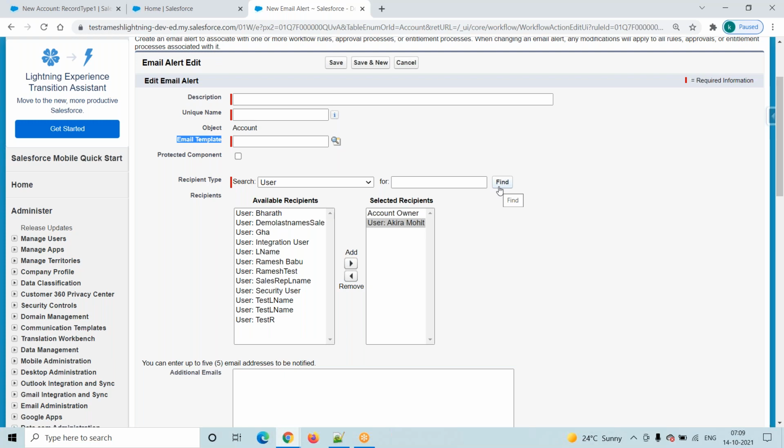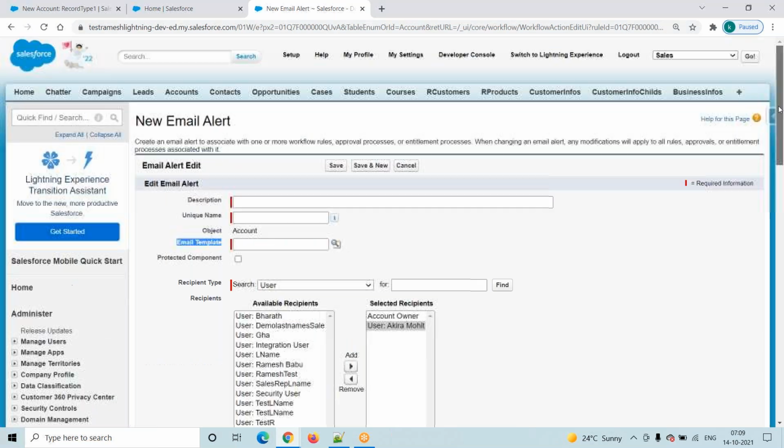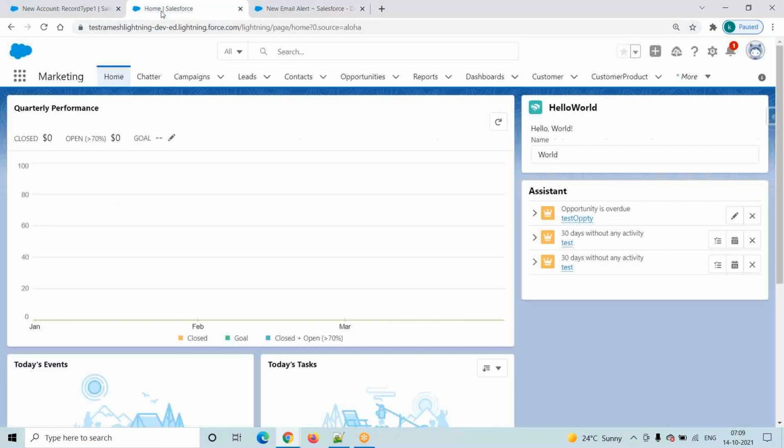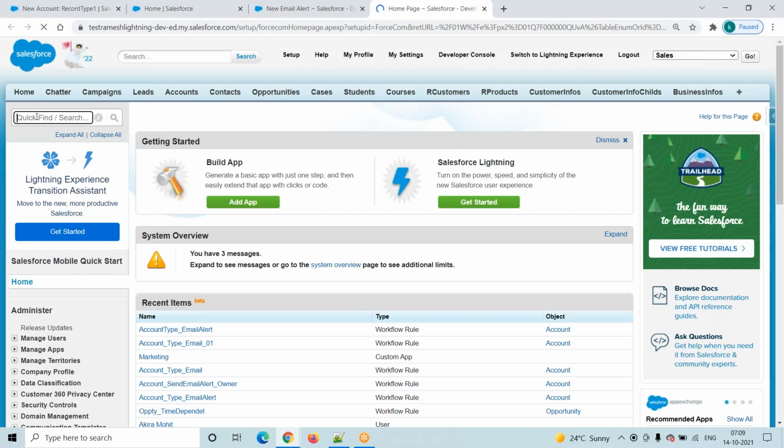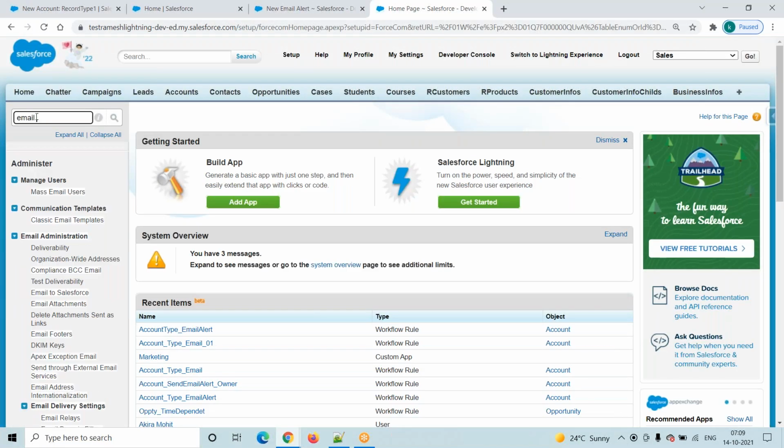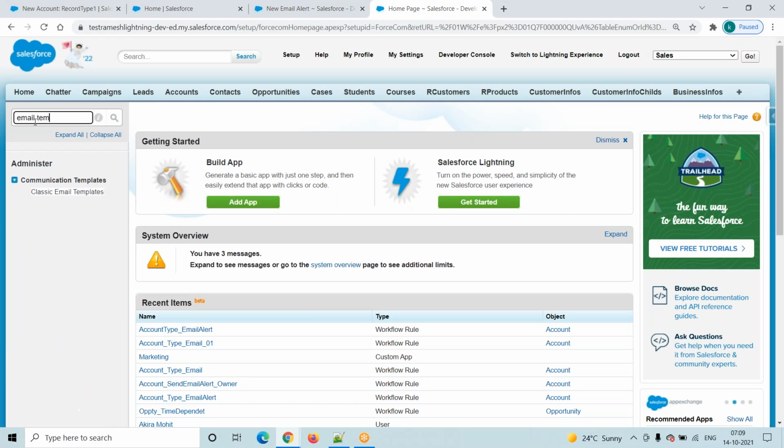So I am sending an email to abc at gmail.com. Yes, the recipient is abc at gmail.com. Then while sending the email, I have to add the subject line or message body. We have to send some information, and that information we prepare in the email template. So first we will prepare one email template. How to prepare an email template? Again go to setup, and in the quick find, type email template.